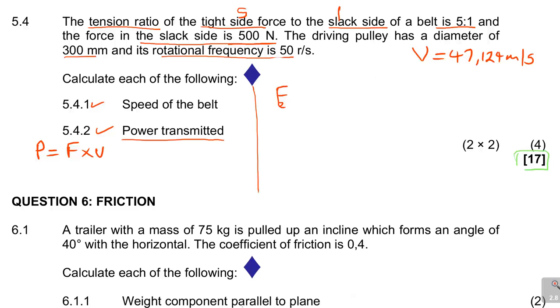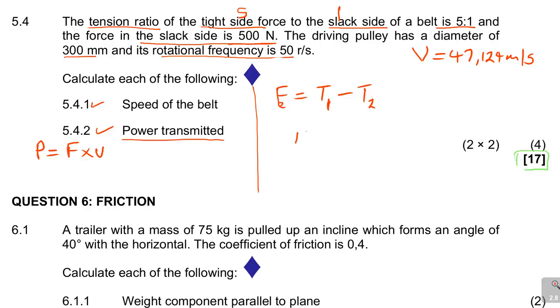So I take that formula to say F is equal to T1 minus T2 in this case. T1 is bigger than T2, meaning T1 is the tight side and T2 is the slack side. But now they gave me a ratio. They say the tension ratio of the tight side to the slack side.